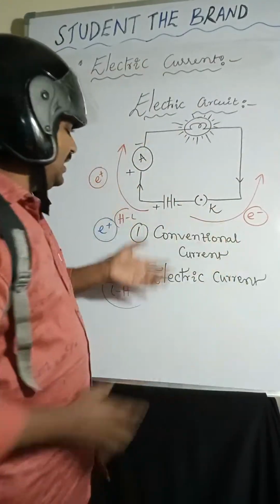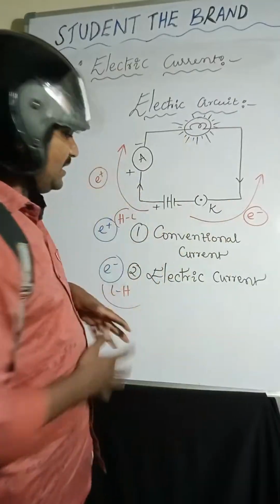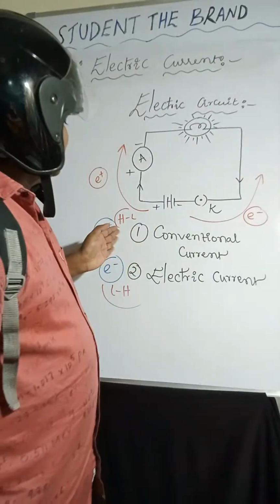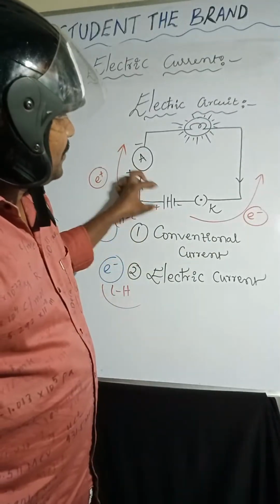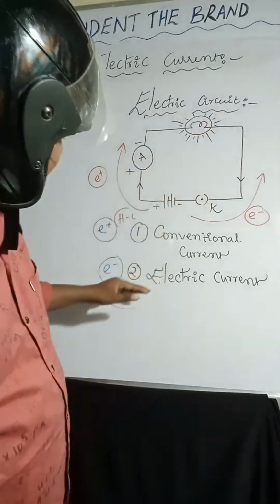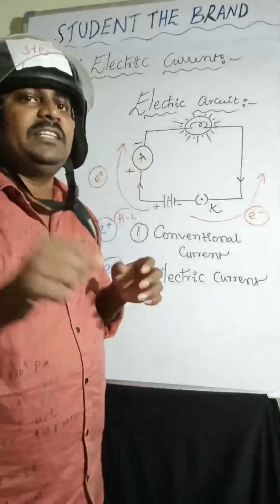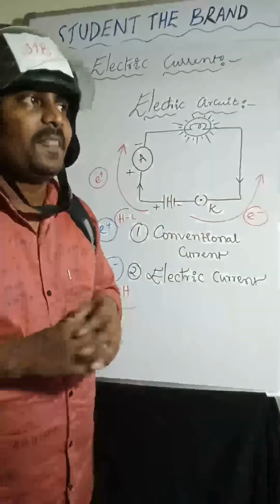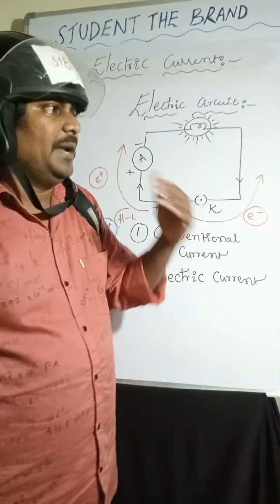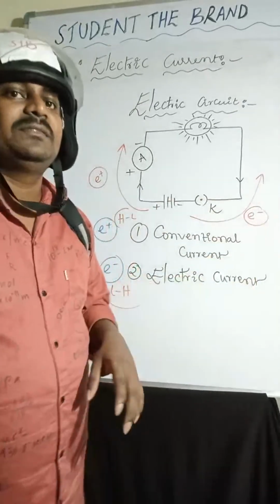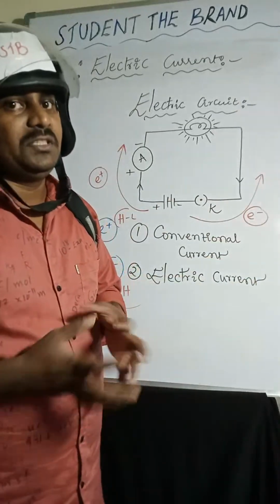Conventional current and electric current. Okay. So very important. Positive charges will move from high potential to low potential, whereas electrons will move from low potential to high potential. So there is one question related to this one. Will electrons move from high potential to low potential or low potential to high potential? So that is a question.